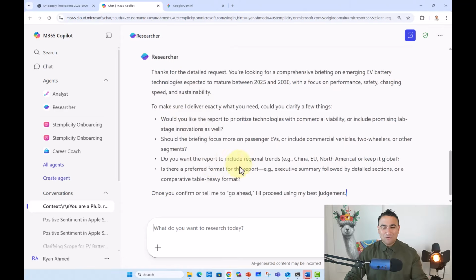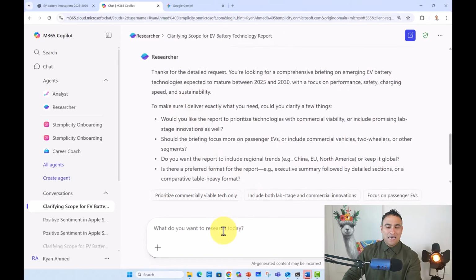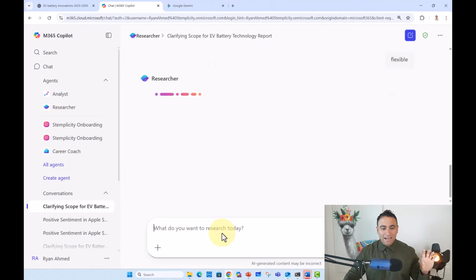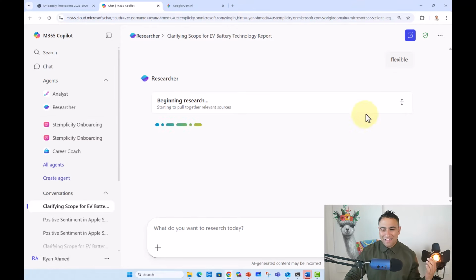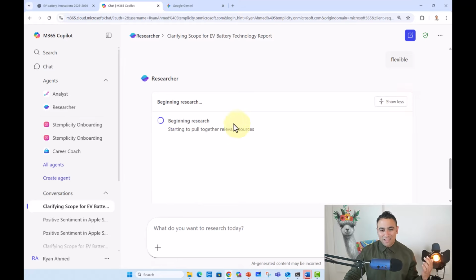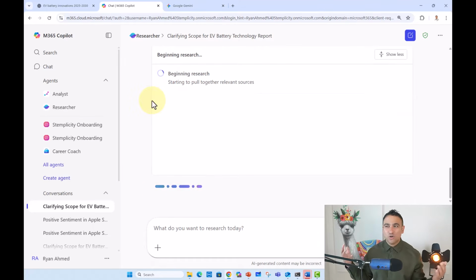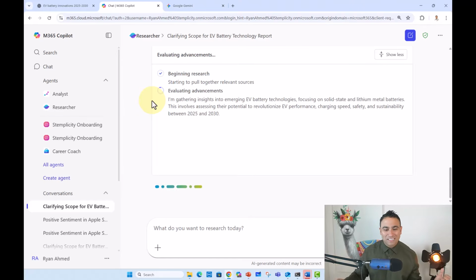And it's going to ask you as well here a few additional questions. And I'm going to say, well, I'm flexible, let's say on all, for example. And now the researcher agent is going to basically create its own tasks. It's going to search the internet again. And if you go ahead and click on the show more, now you should see what the agent is doing behind the scenes. It's going to start pulling together relevant sources. It's going to combine all these sources together. And it's going to take, I would say, maybe a few minutes to run. So now it's evaluating all the different advancements. It's reading websites and so on.